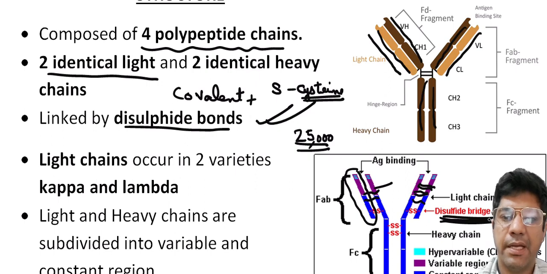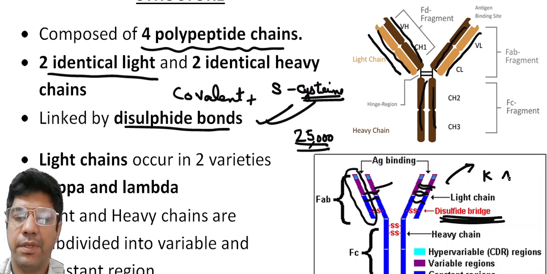The light chains come in 2 varieties: one is the kappa form and the other is the lambda form.